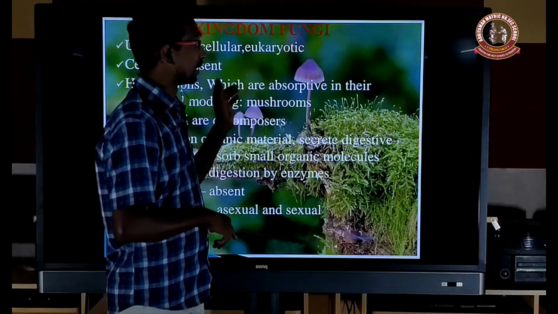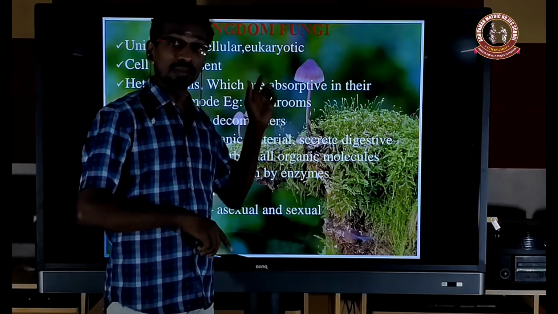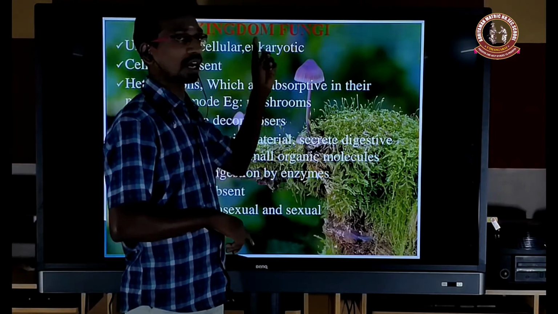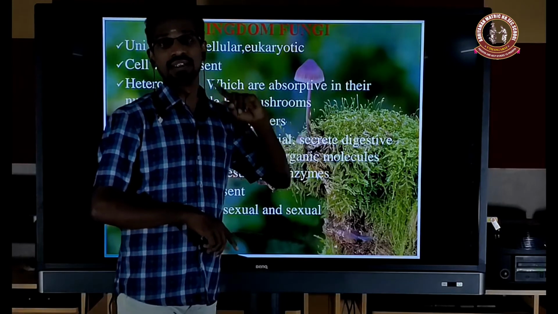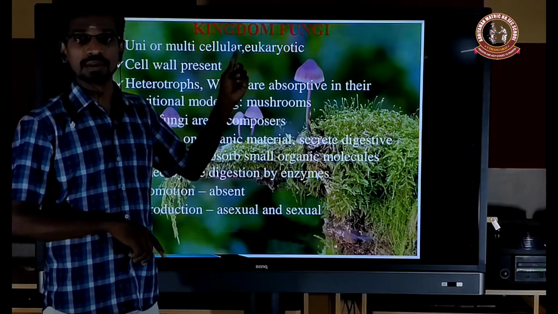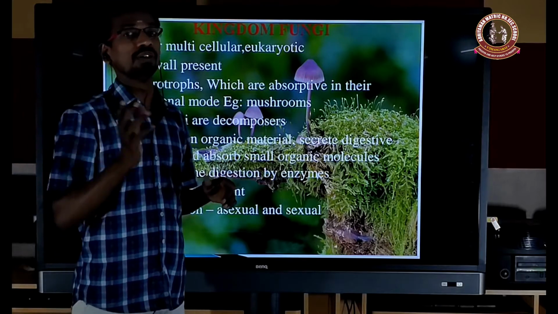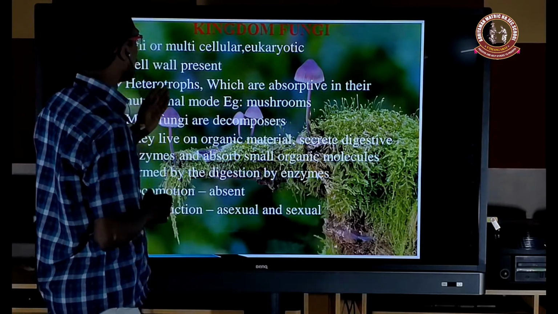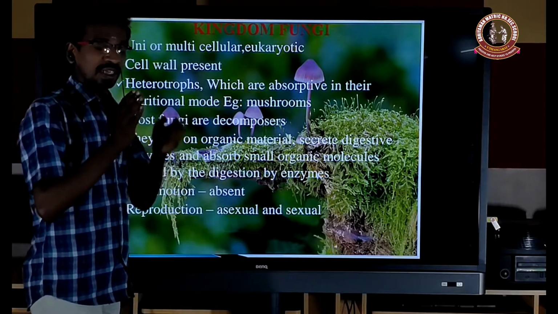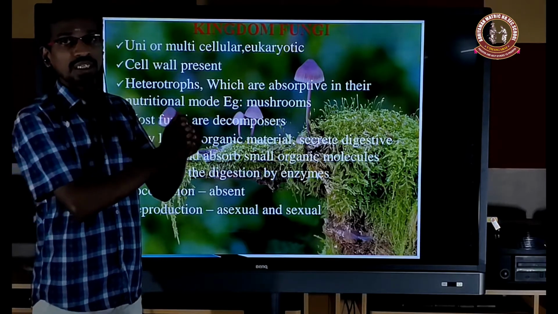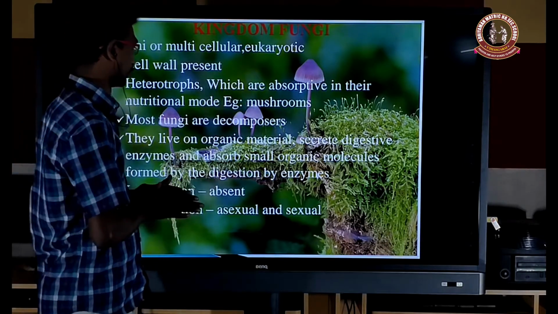But they classify the yeast under the kingdom Fungi. They include it under the kingdom Fungi. This is also one of the drawbacks. And the mode of nutrition is heterotrophic. That's why Whittaker is the first man to give a separate place for the fungi.